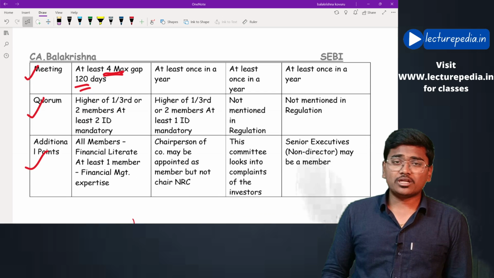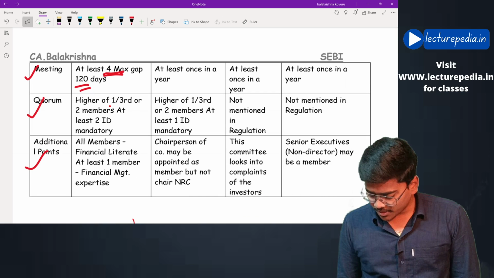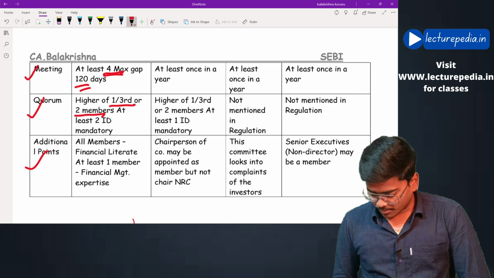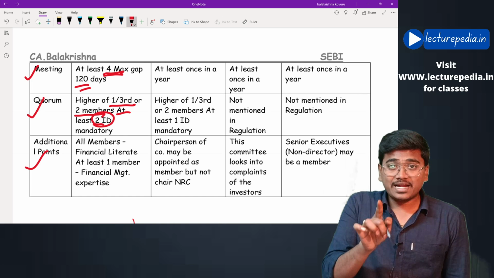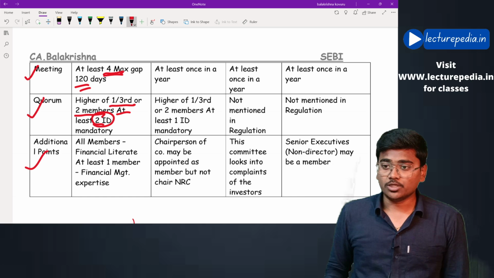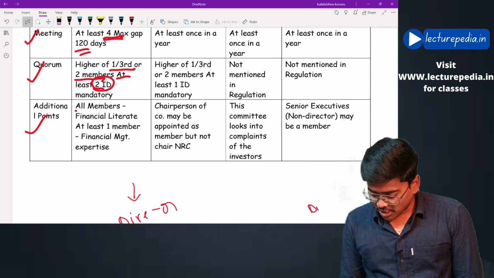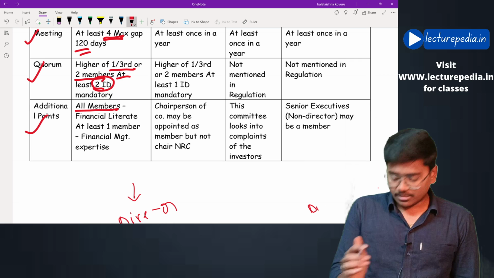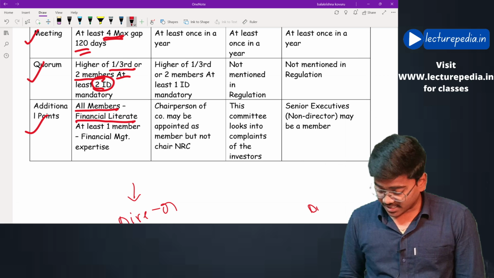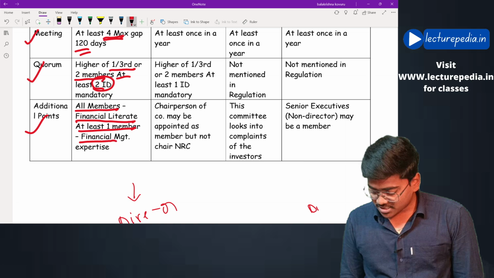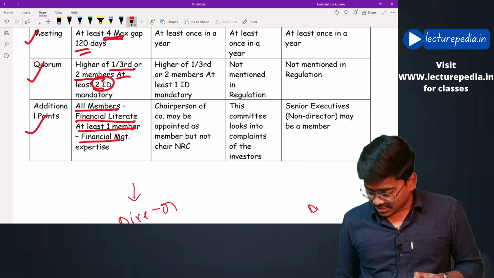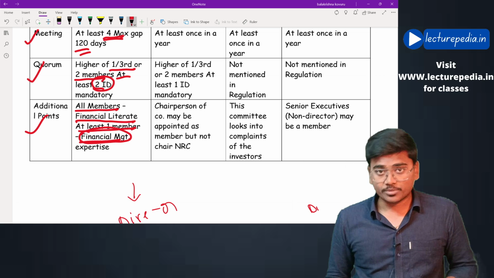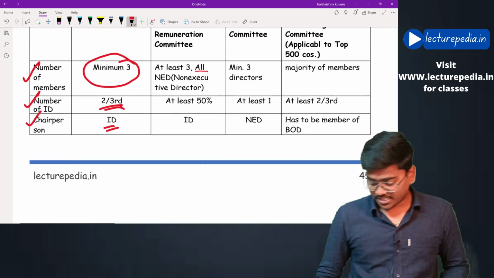Now, what is the quorum? Quorum would be 1/3 or 2 members. However, at least 2 independent directors must mandatorily attend the meeting of the audit committee. Additional points: all the members of this audit committee must be financially literate, and at least 1 member must have expertise in financial management. Hope that is clear. These are the requirements of the audit committee.